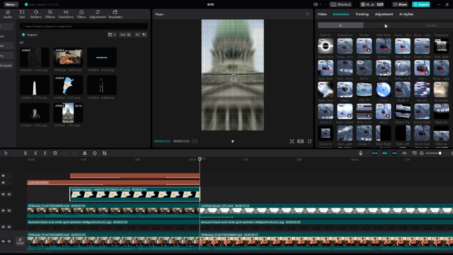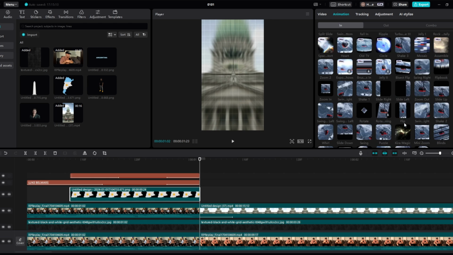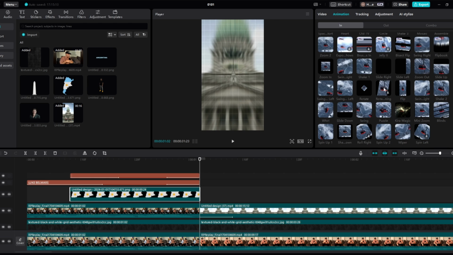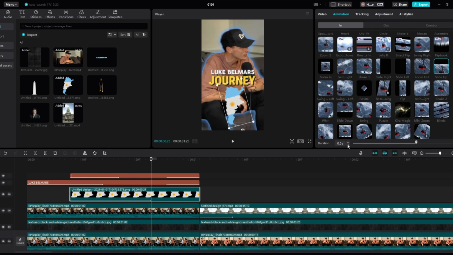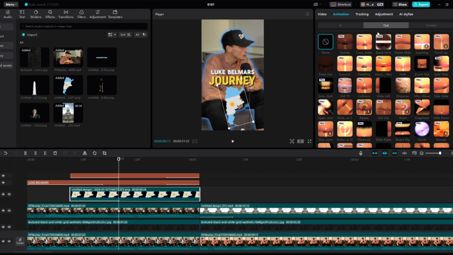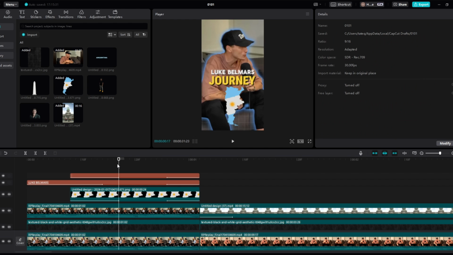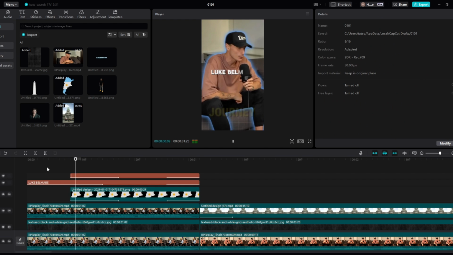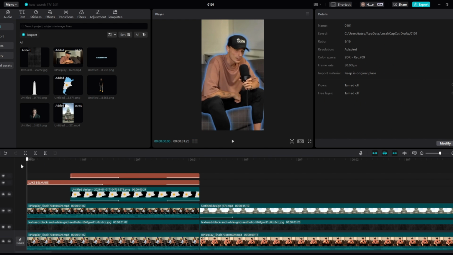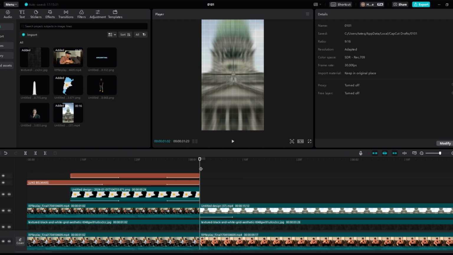And we're going to do the exact same. Come to animation in, and for the animation in we want it to slide up. So if we find the slide up animation, and we're going to put it on 0.3 so it comes up the same as the journey. And then if we come to animation out, we do want it to fade out on 0.2 as well. So this is what it looks like so far. Just like that, super clean, super easy. This will definitely hook some people in. But yeah, then let's get into the second part of the clip.